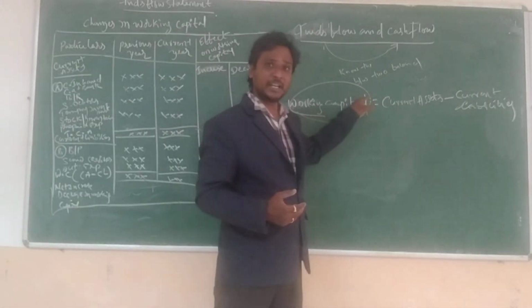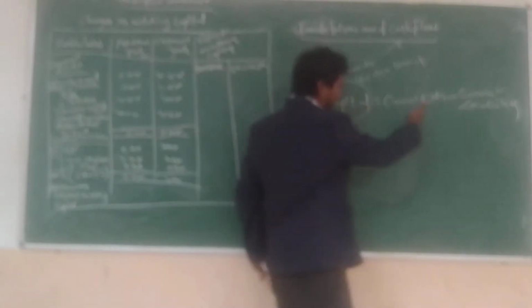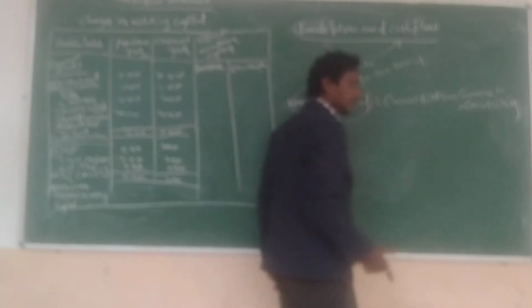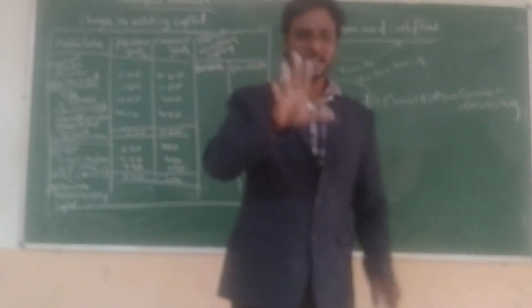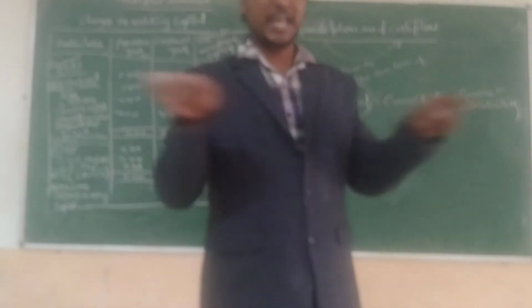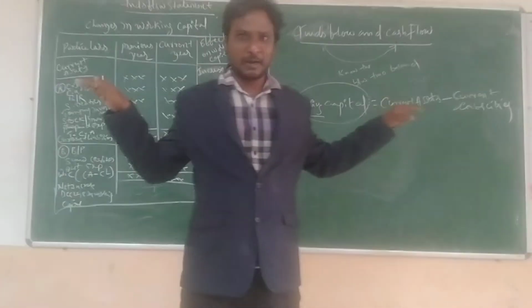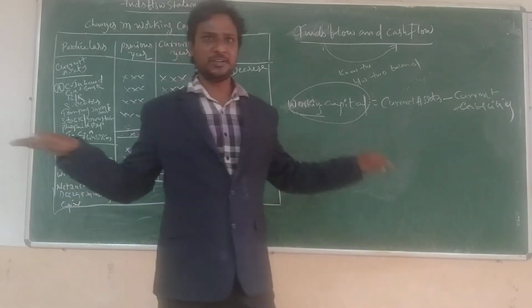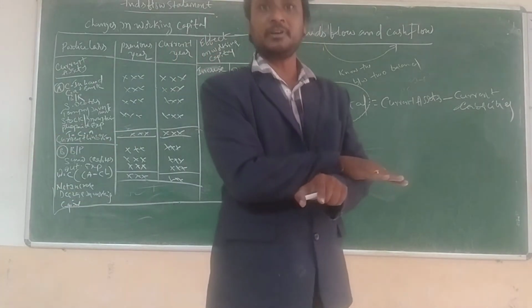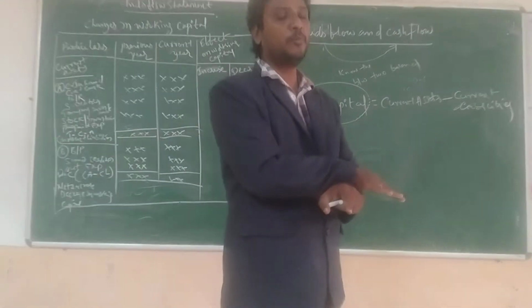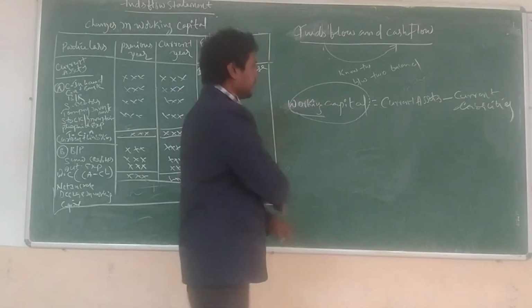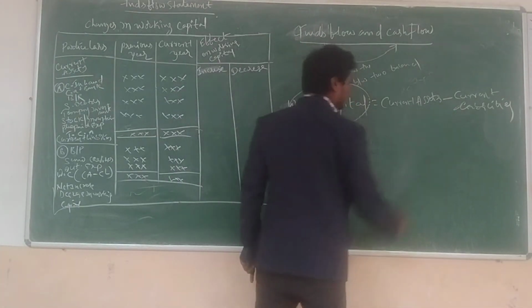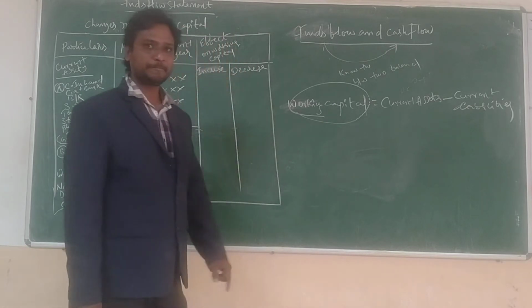It is calculated in the business as current assets minus current liabilities; it is not fixed assets. It covers only day-to-day activities and calculations of transactions at a particular moment. Current assets minus current liabilities is equal to working capital.